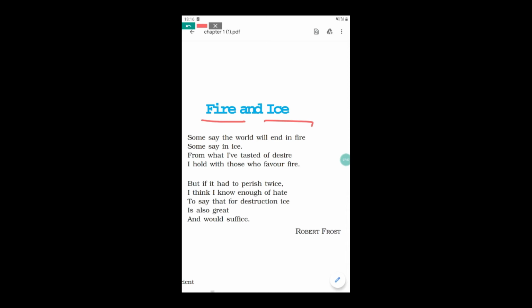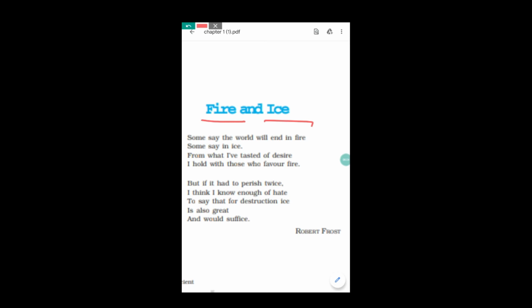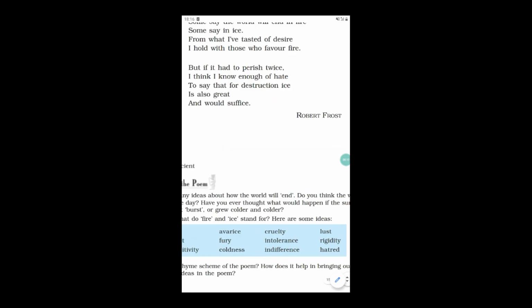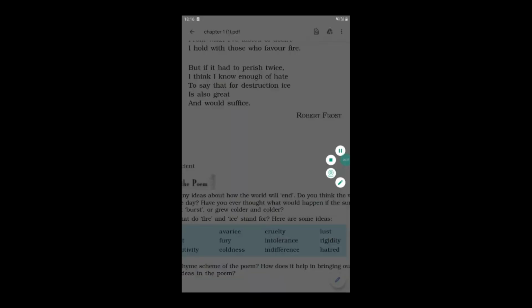And in the first stanza, the poet wants to tell you that there are so many people who believe that this world will be destroyed once upon a time by fire. So what is fire here? Fire means desire, lust, fury, and so many other things which stimulate our emotions. These are known as fire.